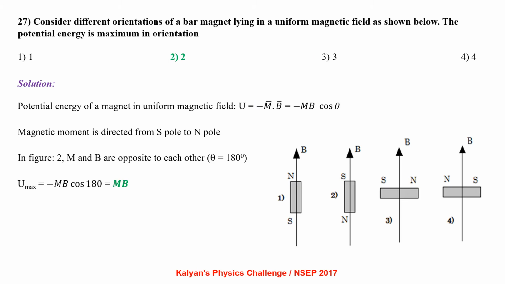Consider different orientations of a bar magnet lying in a uniform magnetic field as shown below. The potential energy is maximum in which orientation? Potential energy of a magnet in uniform magnetic field, U equals minus m vector dot B vector, that is minus mB cos theta. Magnetic moment is directed from south pole to north pole. In figure 2, m and B are opposite to each other, so theta is 180. So U max equals minus mB cos 180, that is mB.